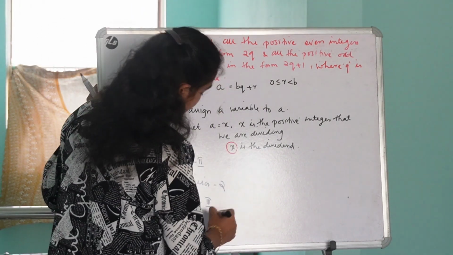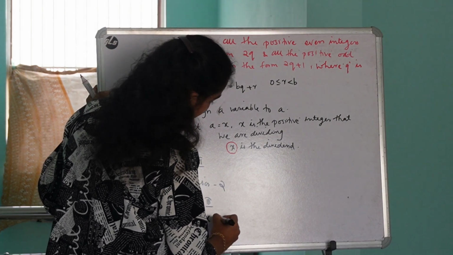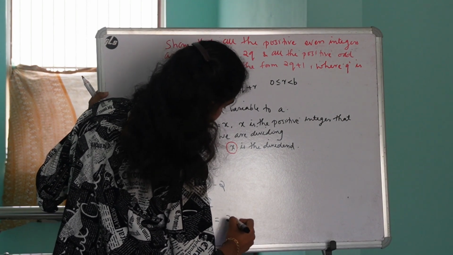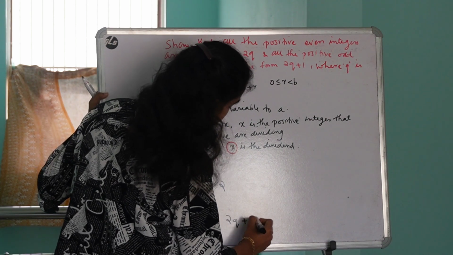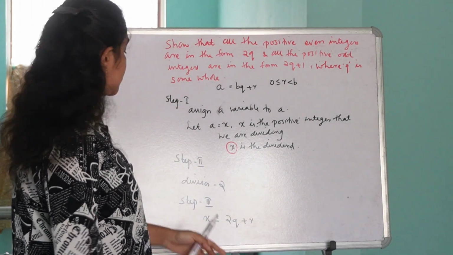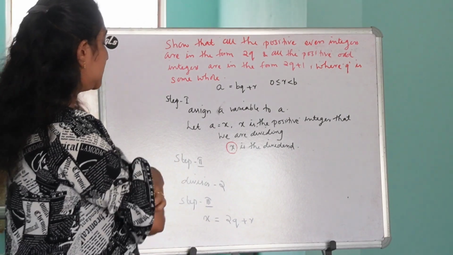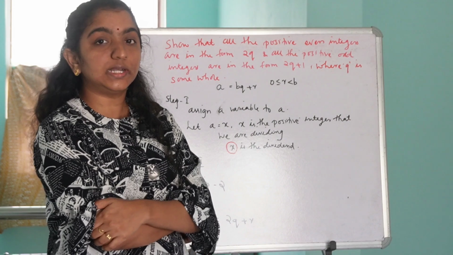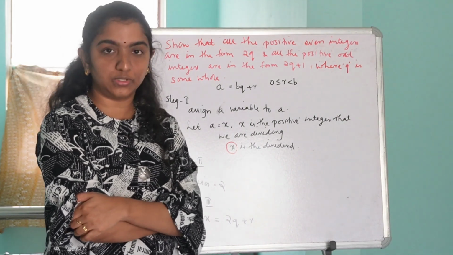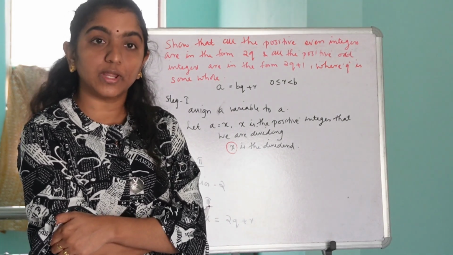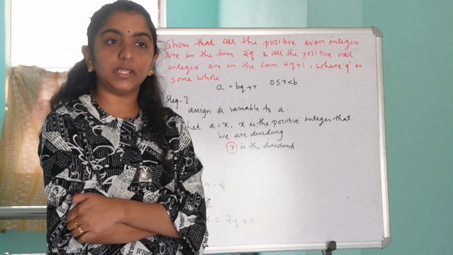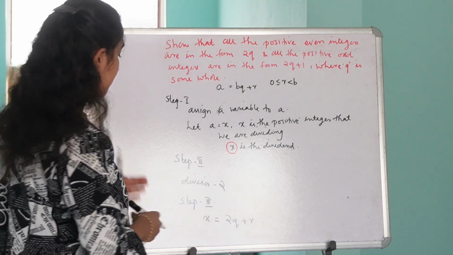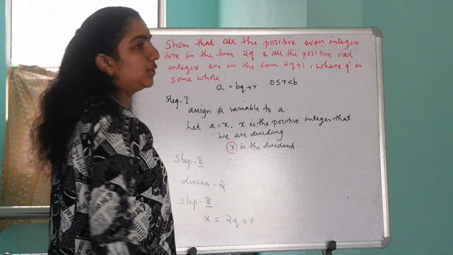Okay. So we know a is equal to x, and we know b is equal to 2. So x is equal to 2q plus r. Is it clear? Yes, and we have done that. x is equal to 2q plus r.